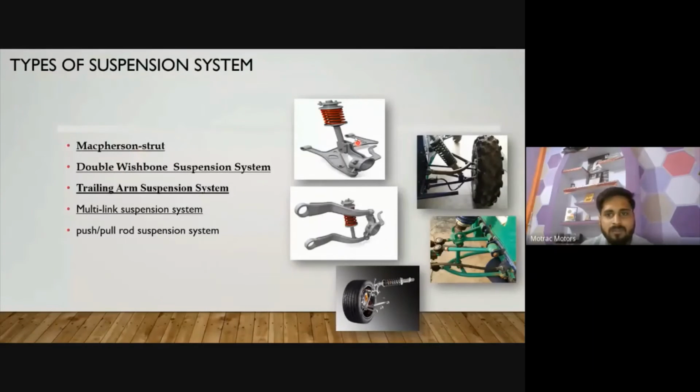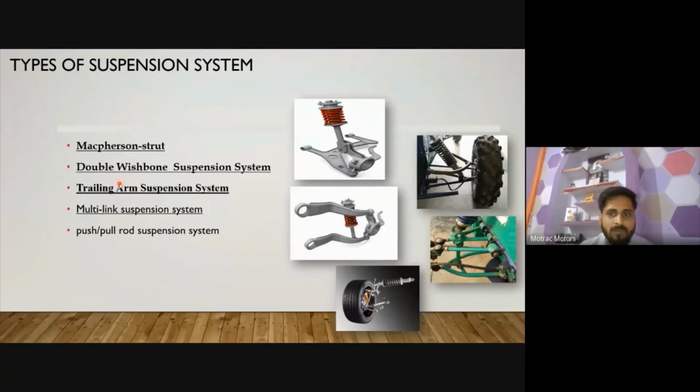First is the MacPherson strut. This is the MacPherson strut suspension. This is a knuckle assembly. Here in the front, two points are connected with the MacPherson strut. This is how a MacPherson strut looks. If you have a four-wheeler, you have seen the MacPherson strut very frequently in your car. We generally prefer the MacPherson strut in our commercially viable cars.